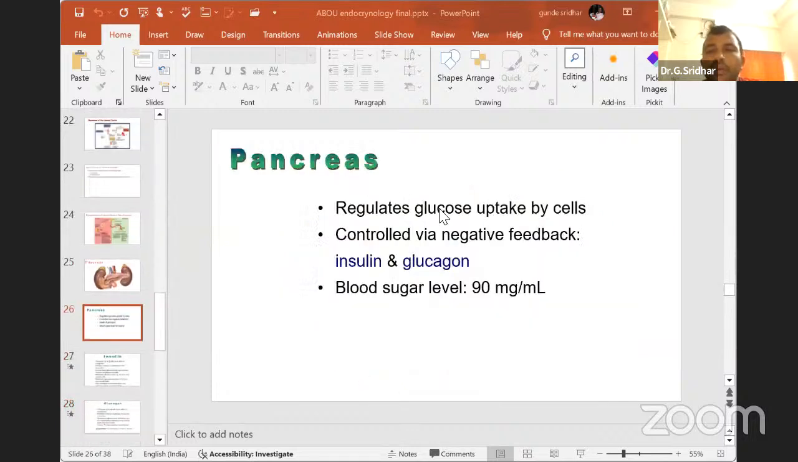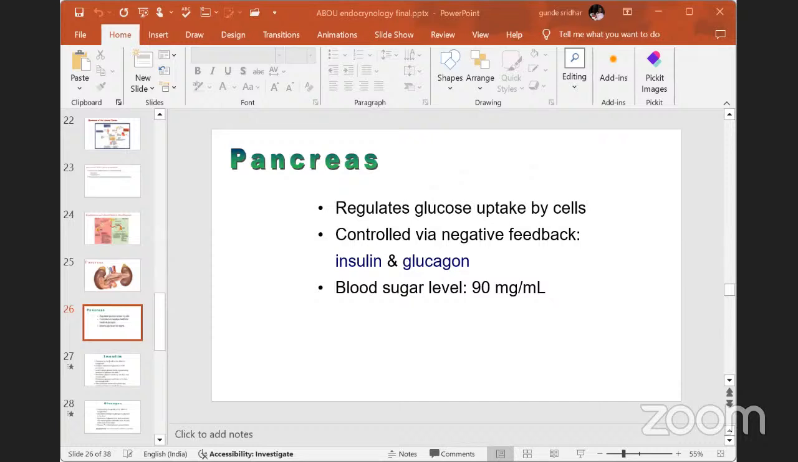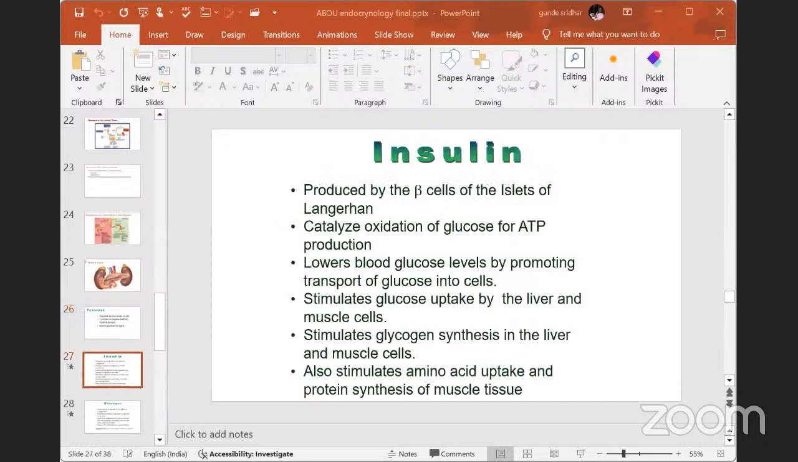The pancreas regulates glucose metabolism, controlled via a negative feedback mechanism involving insulin and glucagon. Blood sugar level in a normal individual is 90 milligrams per ml. The first important hormone, which is released from the pancreas, is called insulin. This insulin is useful for glucose metabolism.